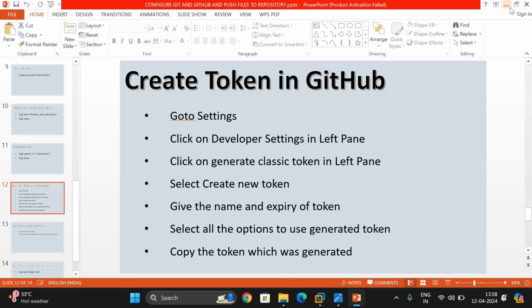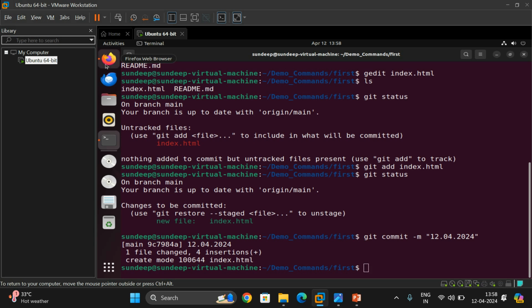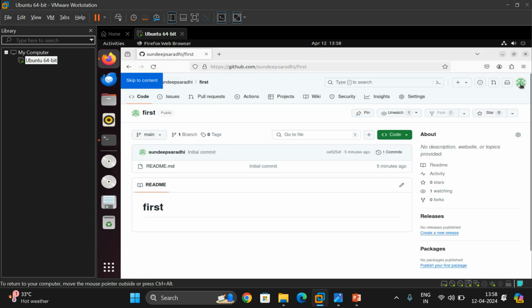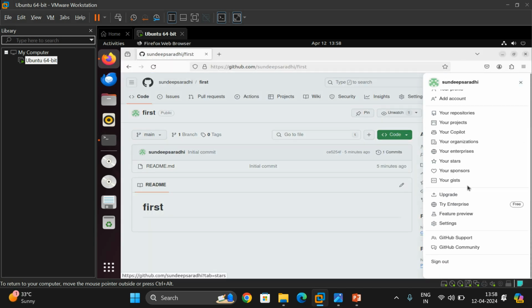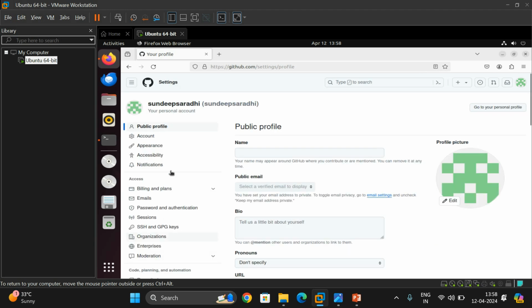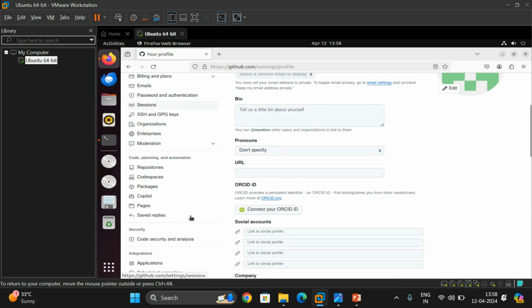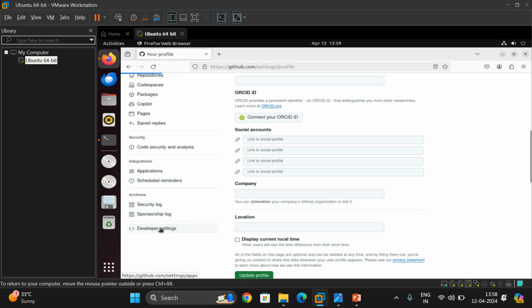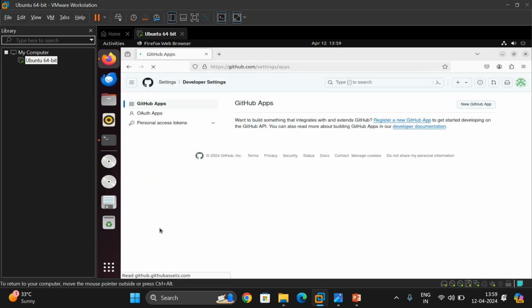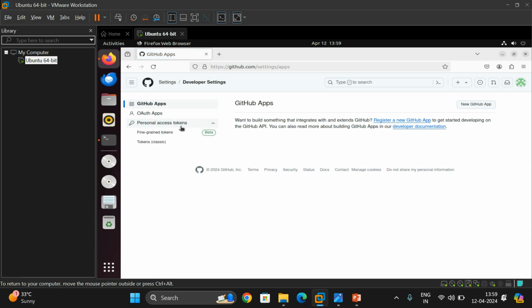So for this token, we need to go to the remote repository, that means GitHub, and click on this here. Go to the settings. And inside the settings, you'll find the left menu. Inside the left menu, scroll down and click on developer settings. Then you will find personal access tokens, click on the token and you will find two options, fine-grained tokens and tokens classic. So click on token classic.